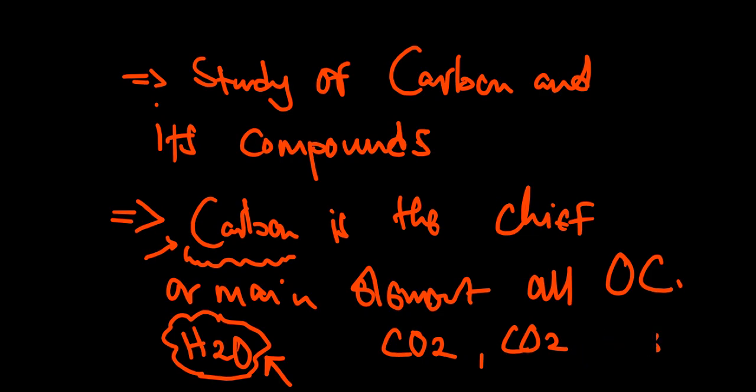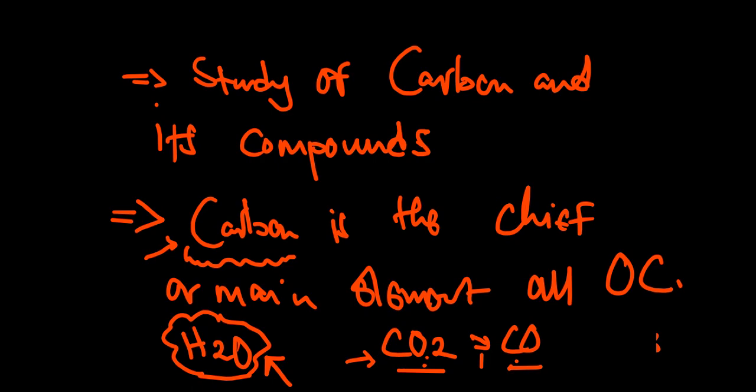If I have carbon dioxide and carbon monoxide here, we see that these compounds contain carbon, quite alright, but they are not organic compounds. So these are exceptions. For a compound to be called an organic compound, it has to have what?